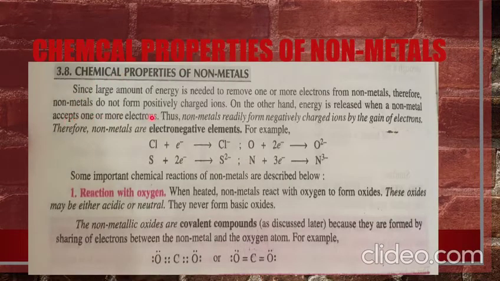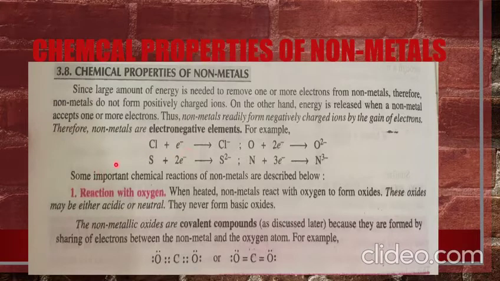Since a large amount of energy is needed to remove one or more electrons from a non-metal, therefore non-metals do not form positively charged ions. On the other hand, energy is released when a non-metal accepts one or more electrons. Thus, non-metals readily form negatively charged ions by the gain of electrons. Therefore, non-metals are electronegative elements.